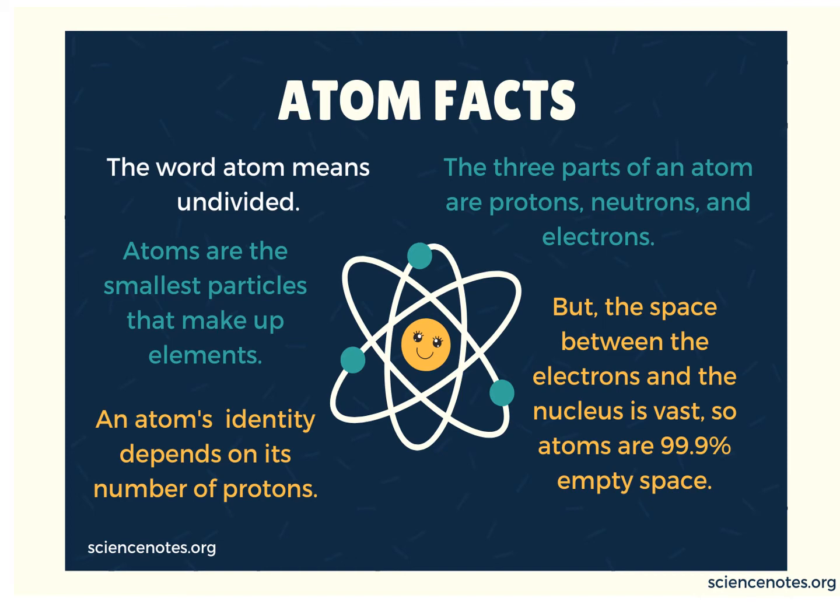There is a lot of space between the electrons and the nucleus, so 99.9% of an atom is empty. Why is it empty? Because the nucleus is the center part of the atom, whereas electrons revolve around the nucleus